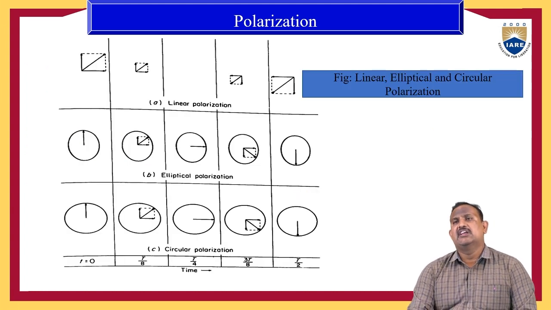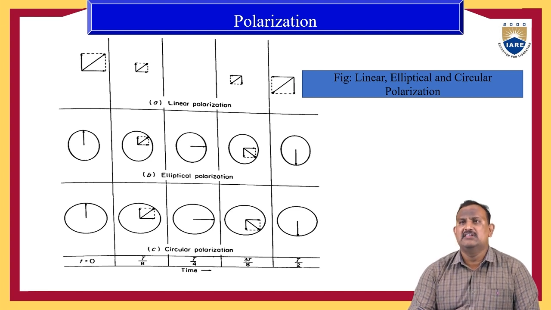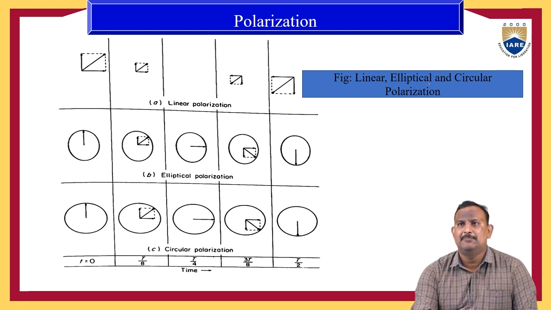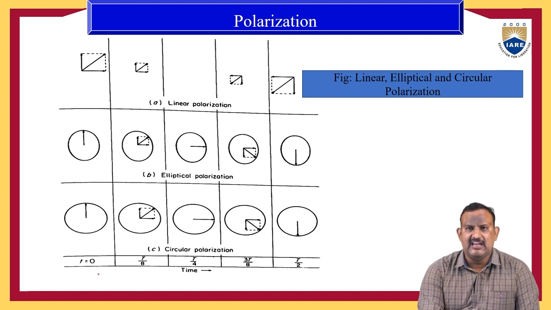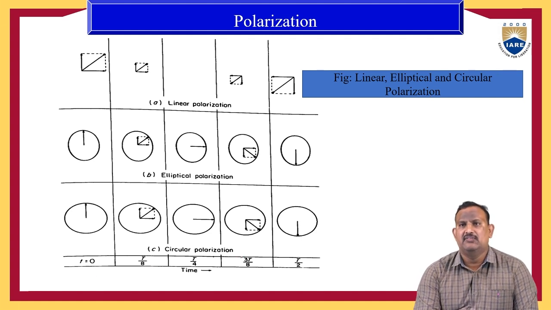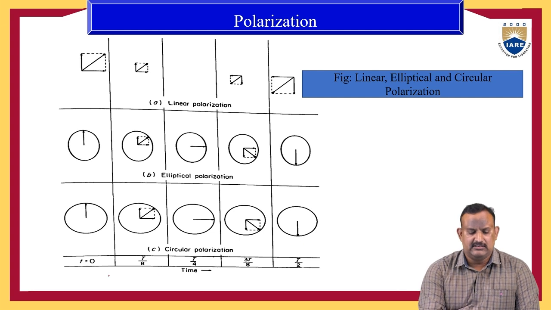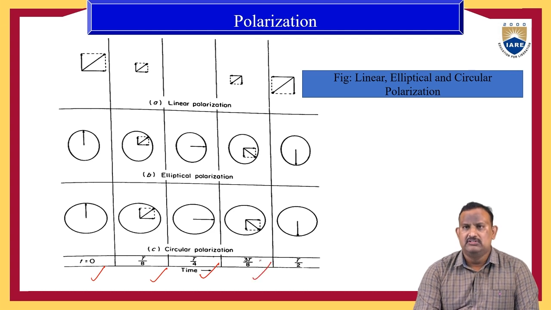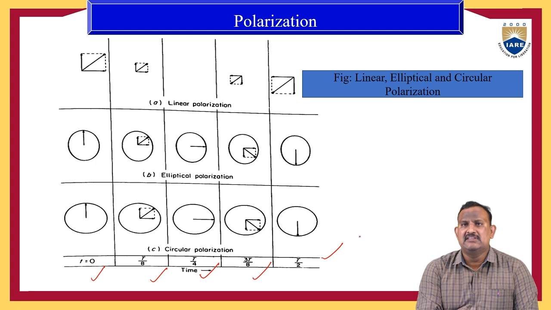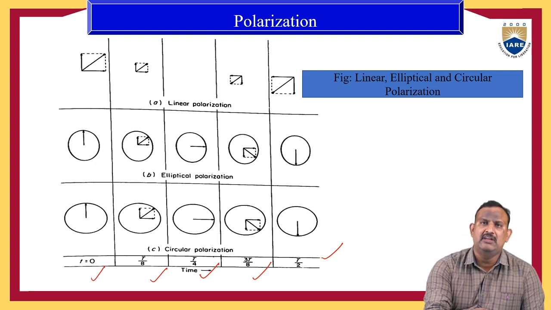Here we can observe the different types of polarization. There are three types: linear polarization, elliptical polarization and circular polarization. Depending upon time, we can observe different waveforms of the polarization: at t equal to 0, t equal to T by 8, T by 4, 3T by 8 and T by 2. At different time intervals, the polarization direction will be different.